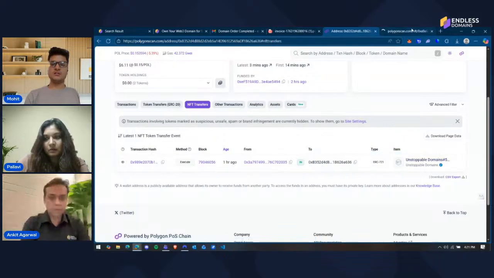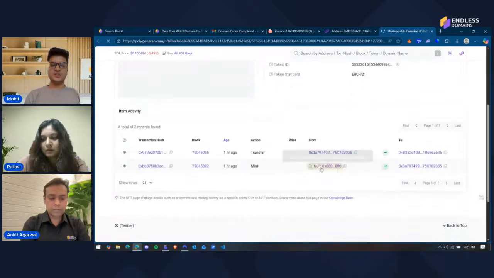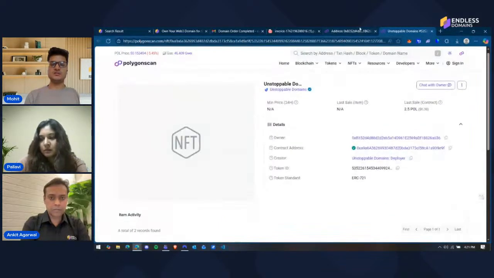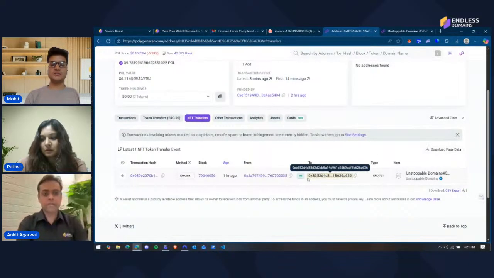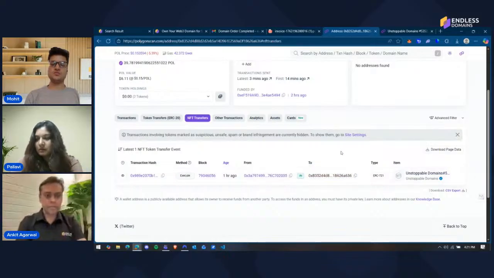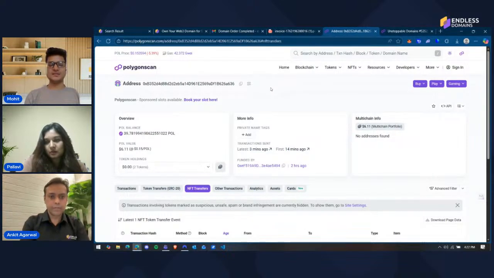If I click on the item, it will show me metadata for the item as well. It will show what transaction hash it used and what action happened when this domain got minted and transferred to you. So you can check over here if the domain has been minted to you or not. That is one way to check, on Polygonscan. If the domain was on Base, we can go to Basescan. If the domain was on BNB, we can go to BscScan. We can go to the relevant scanner link for the relevant network.